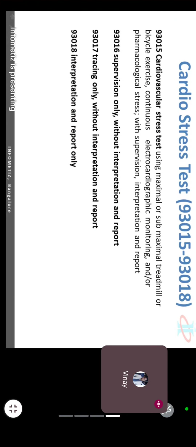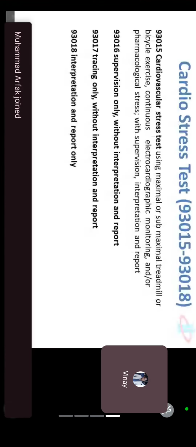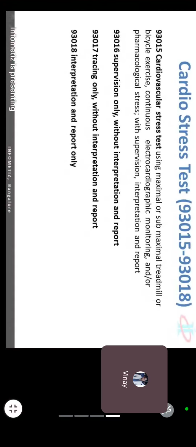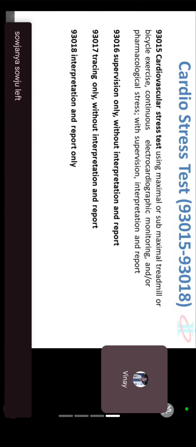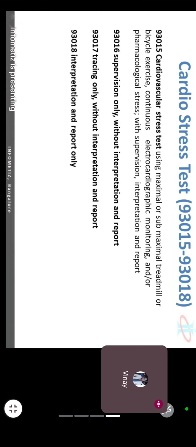We have 4 codes here: one for technician and doctor both, one for technician only, and 2 for doctor. 93015 is doctor plus technician. 93017 is tracing only, which means only the technician. Those who have a book, please write this down. And for the doctor we have 2 codes, 93016 and 93018.